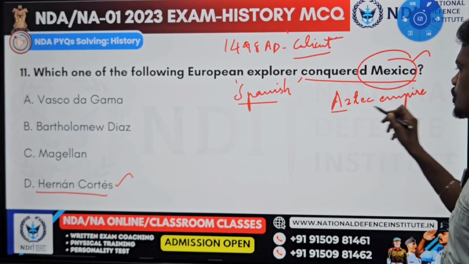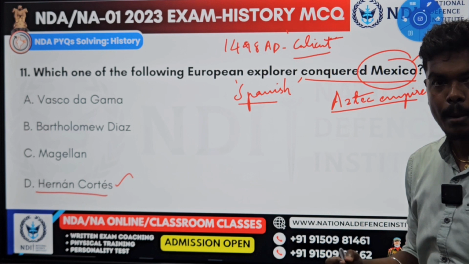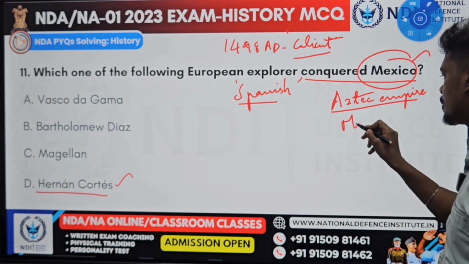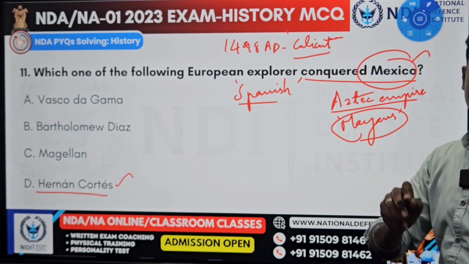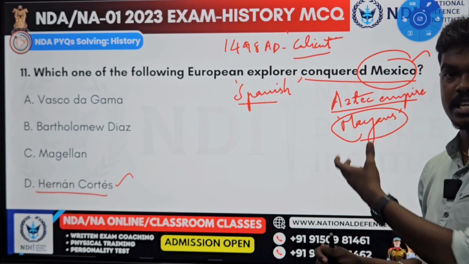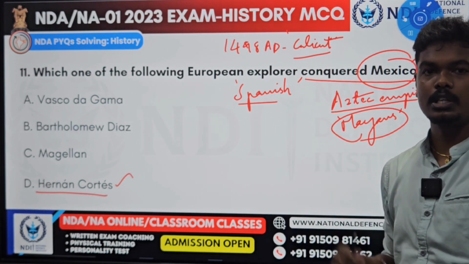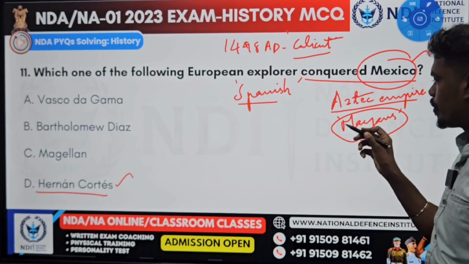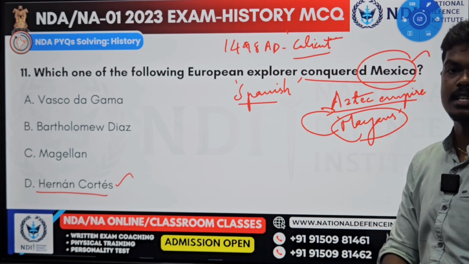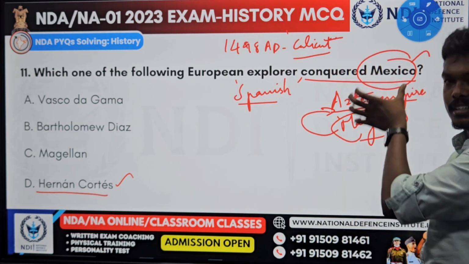The Aztec Empire. You know these Aztecs, this Mayan civilization. These people are famous because they predicted that in 2012 the world is going to end. So that group of people is this Mayan civilization. This Mayan civilization is there in the Aztec Empire. So this Mexico Aztec Empire was there.